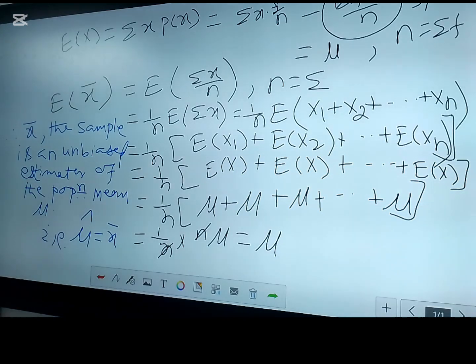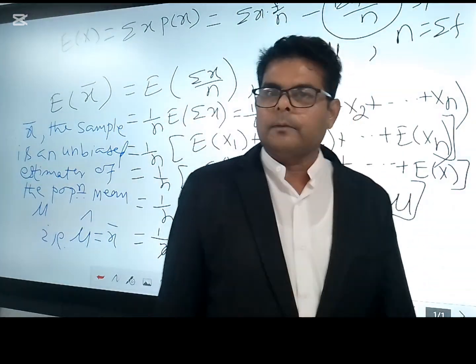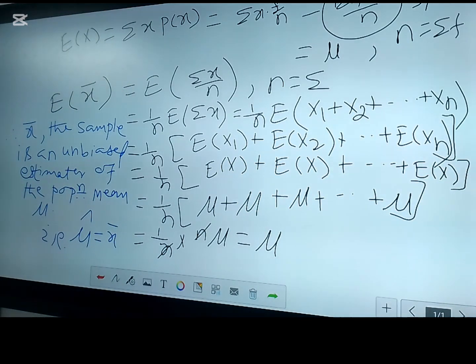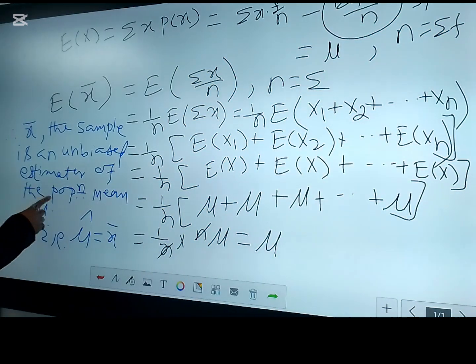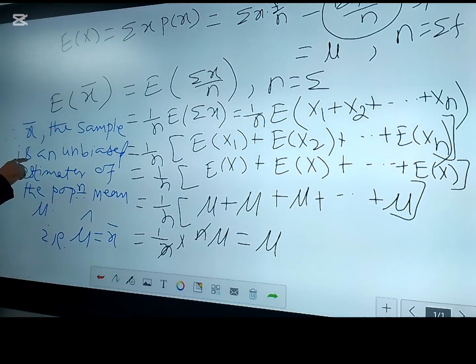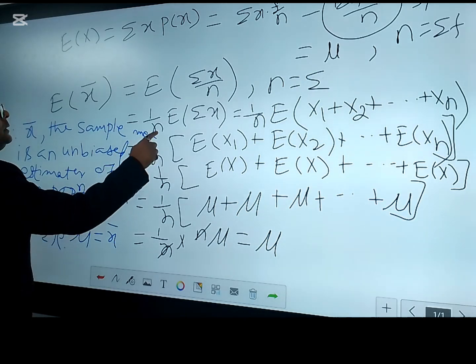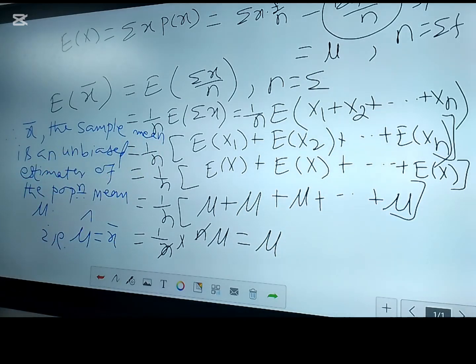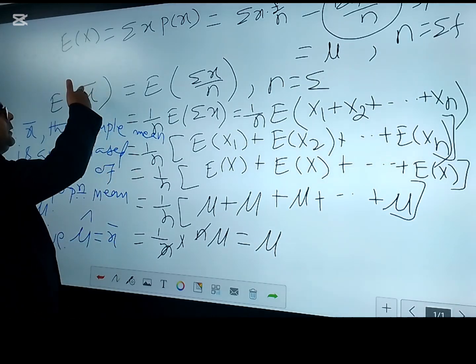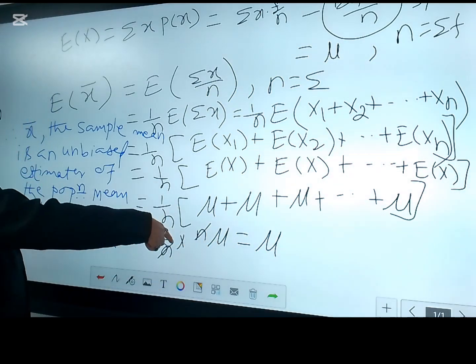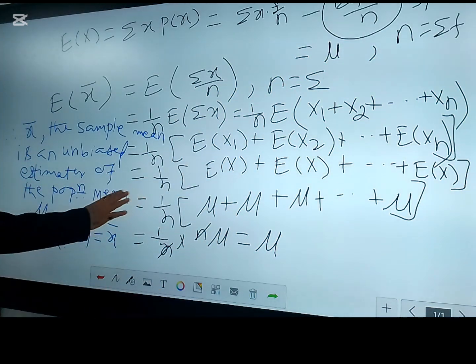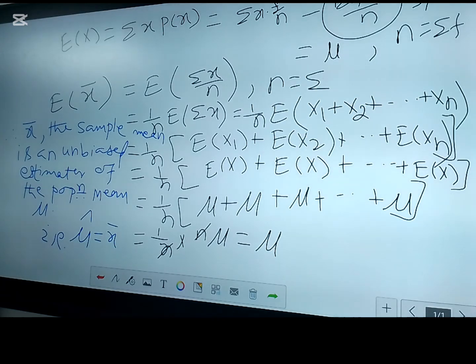So if you find the arithmetic mean from the sample, that means that sample mean also represents the mean of the entire population. This is the reason why we can say x bar, the sample mean, is an unbiased estimator of the population mean. Here also you can see that whatever is x bar, we have got the mean value. That means x bar in this case and the mu for the population data both are the same. Therefore, you can say that the sample mean is an unbiased estimator of the population mean.